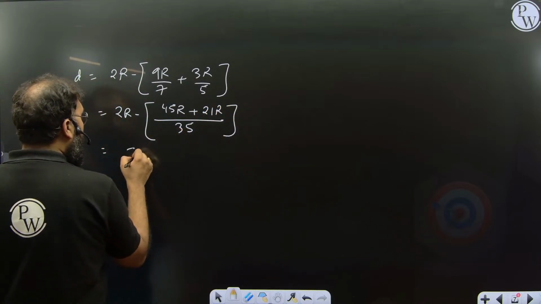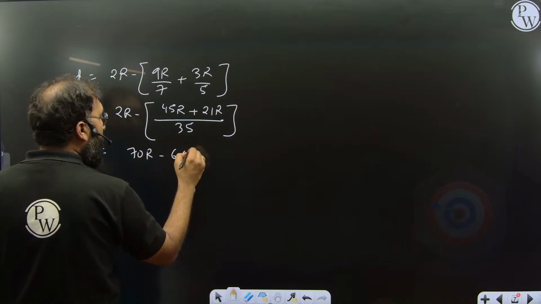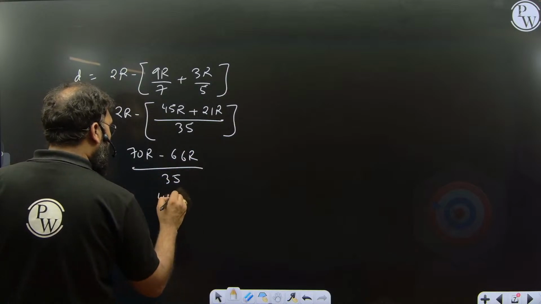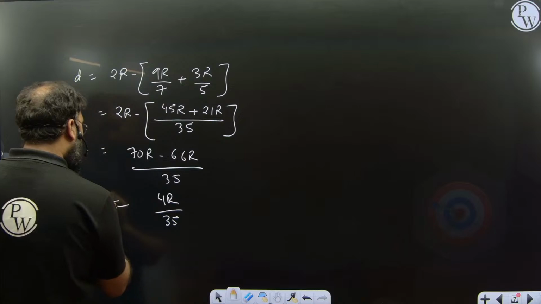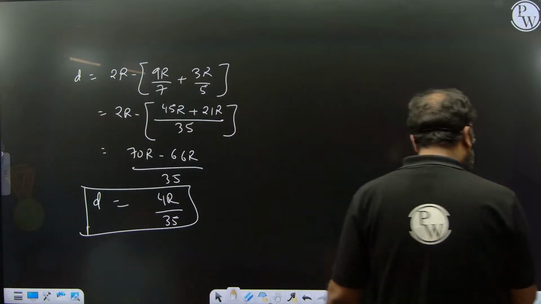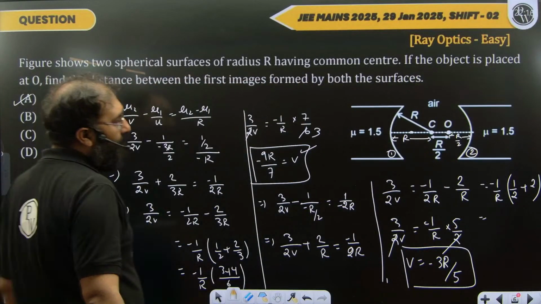So this is 70r minus 66r by 35. This is 4r by 35. So this is the distance between the two images. So going back to this question, we have the option A which is correct for this question.